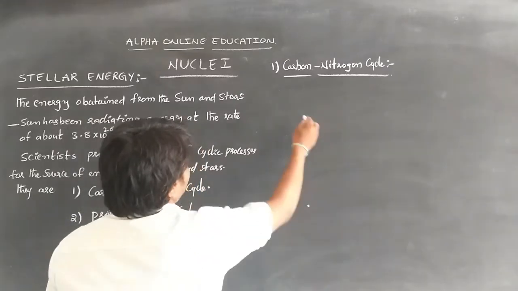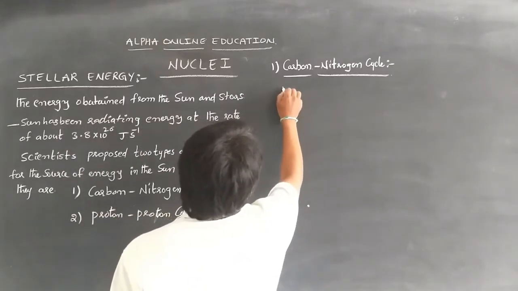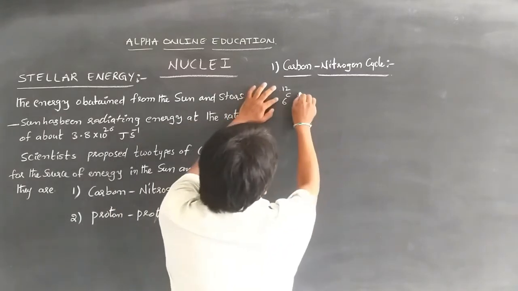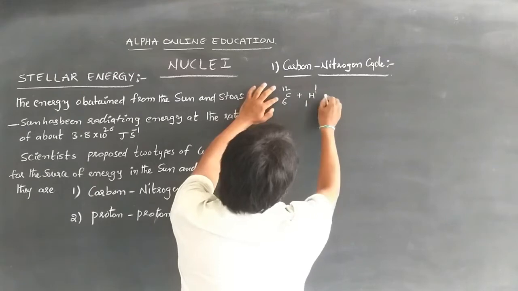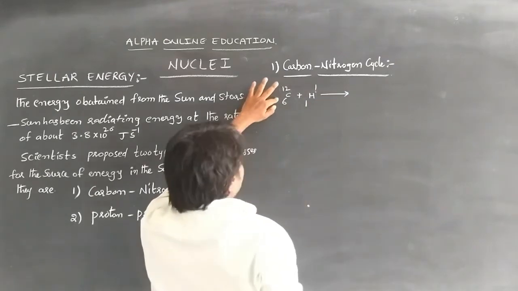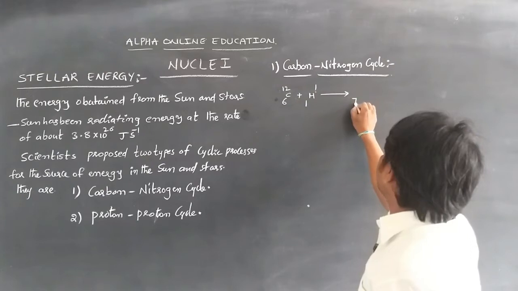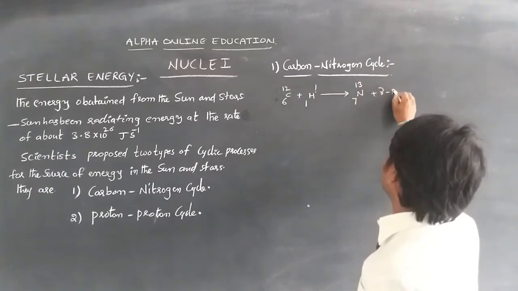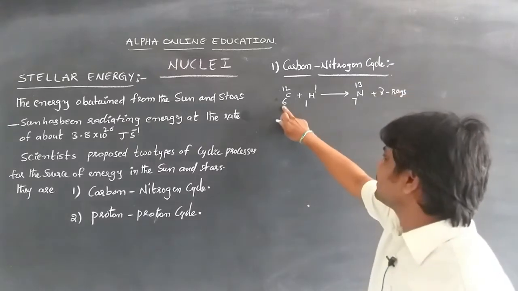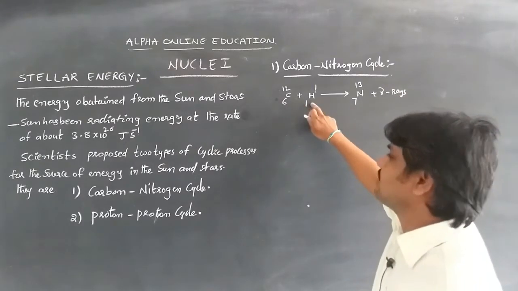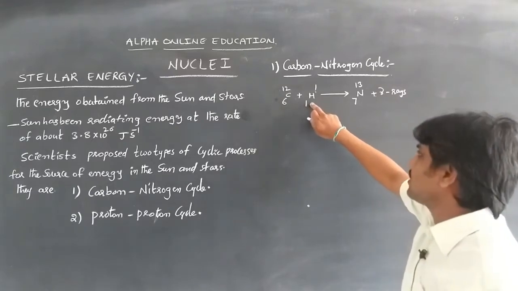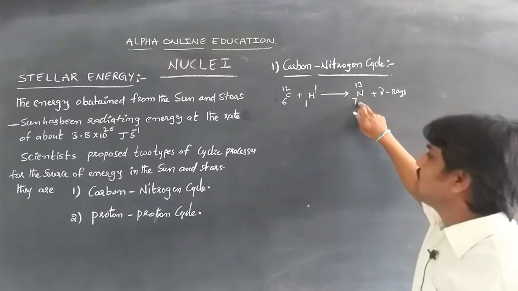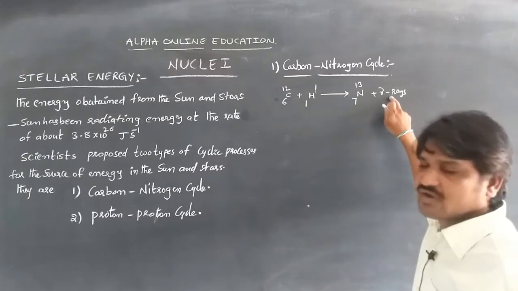In this case the carbon atom is 6C12. Whenever the carbon collides with one proton, that is 1H1, combining both forms an unstable nitrogen atom, with some energy emitted as gamma rays. Whenever carbon 6C12 combines with one proton, the unstable nitrogen nucleus is formed with the emission of gamma rays.